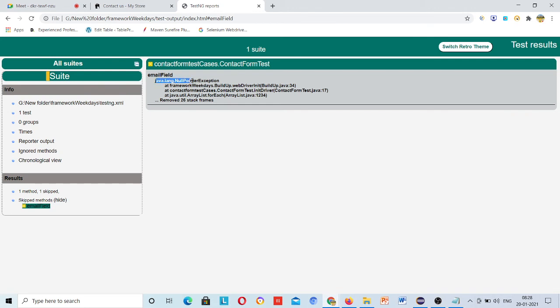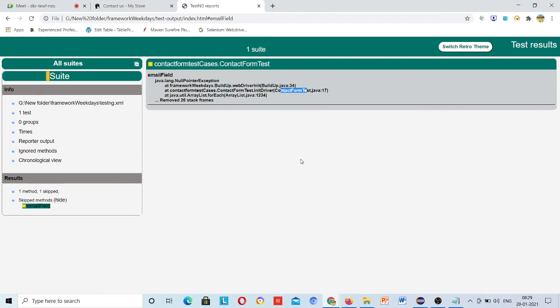email field, java.lang.NullPointerException in WebDriver init. Okay, so buildup.WebDriver init line number 34, and this is getting null in contact form test.